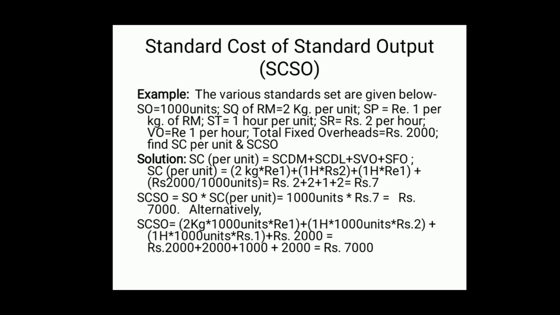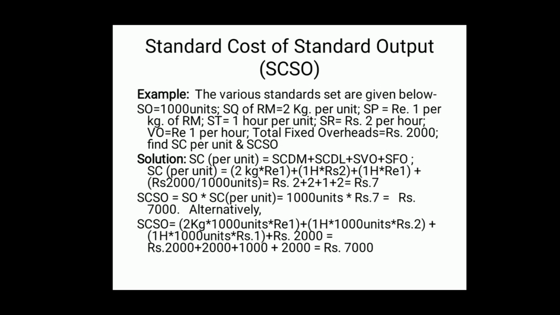SCDM here is 2 kgs into rupee 1. Standard quantity, SQ, is 2 kg, it is given, into standard price of 1 rupee per kg of raw material. 2 kgs are required, therefore SCDM will be 2 kg into rupee 1, that is rupees 2.